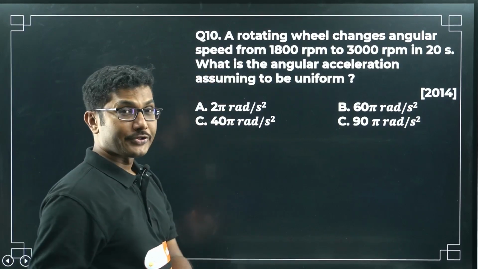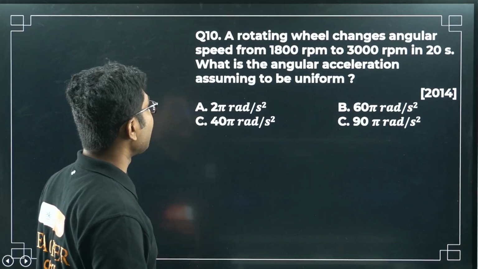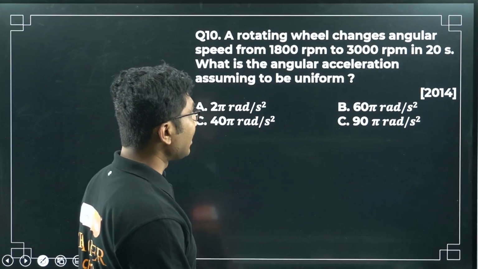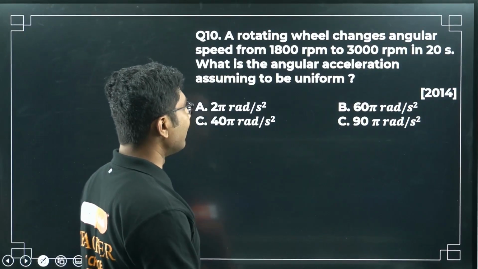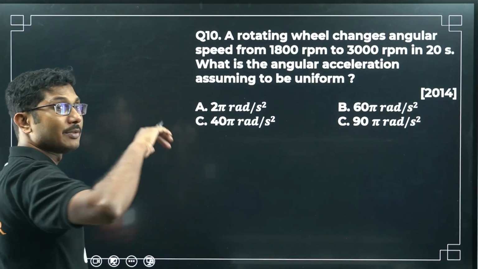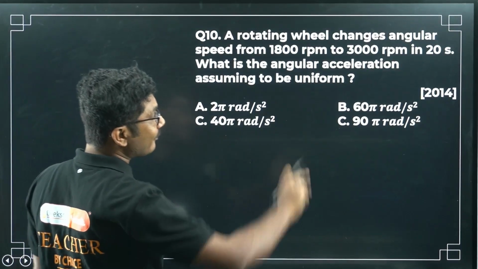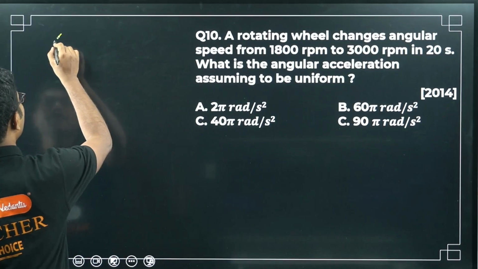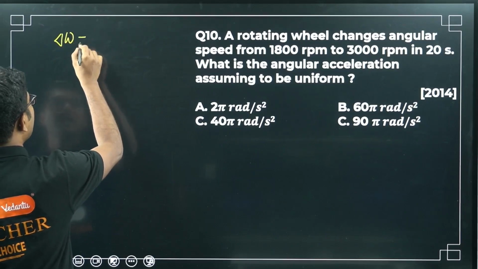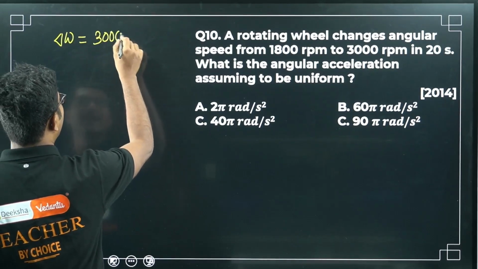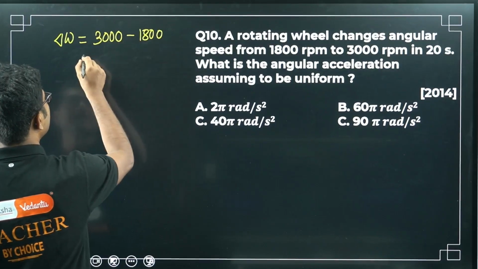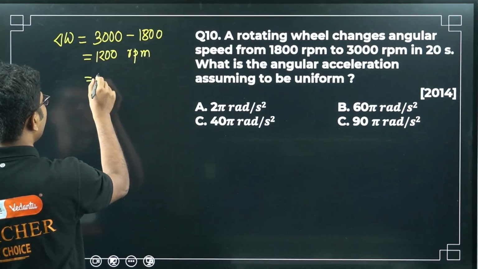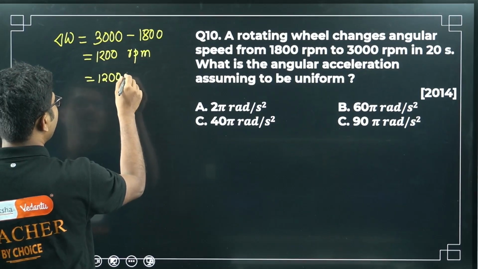I said there are two questions that came from a similar formula. So this is another question. A rotating wheel changes angular speed from 1800 rpm to 3000 rpm in 20 seconds. What is the angular acceleration? Same question. You saw that question came in 2021. Now in 2014 a similar question also came. Initially it was 1800, finally it is 3000. What is delta omega? Delta omega is 3000 minus 1800, that is 1200 rpm. Now we have to convert it into radian per second. So how can we convert it into radian per second?